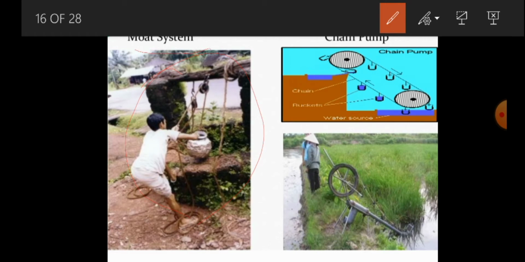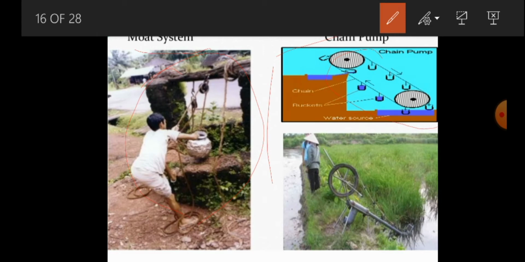Similarly, one more method is the chain pump. What is the meaning of the chain pump?